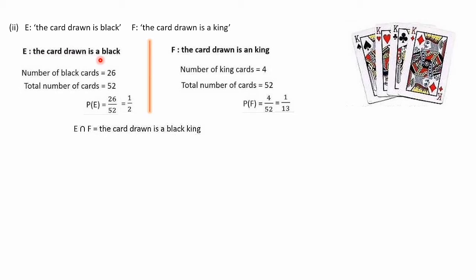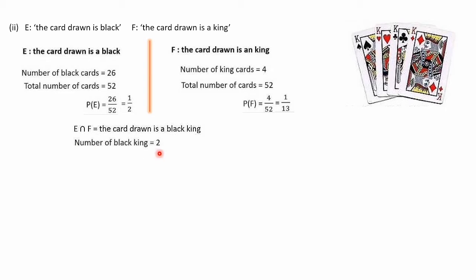E is the card drawn is black. F is the card drawn is king. So E and F, that is E intersection F, means the card drawn is a black king. So the number of black kings is 2. You can see in the diagram, spade and clubs are the black cards, so there are 2 kings.